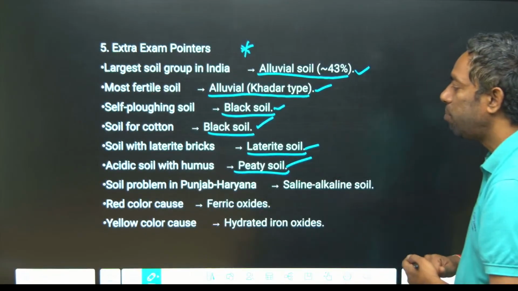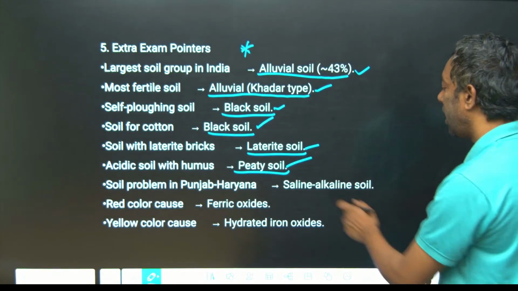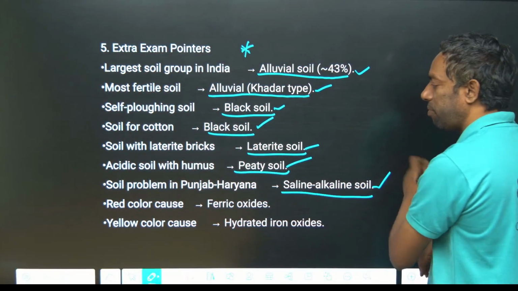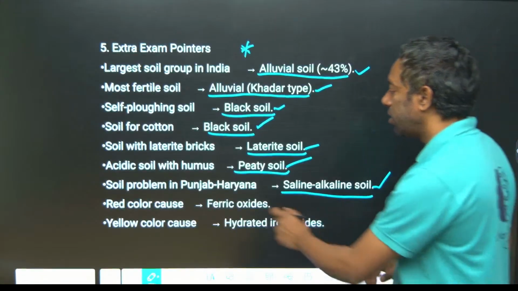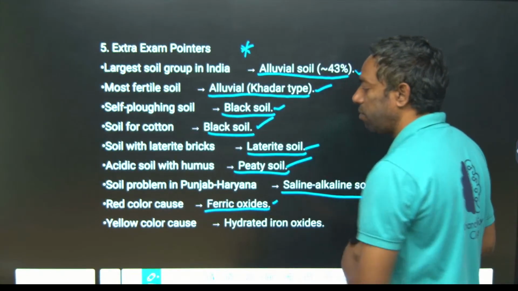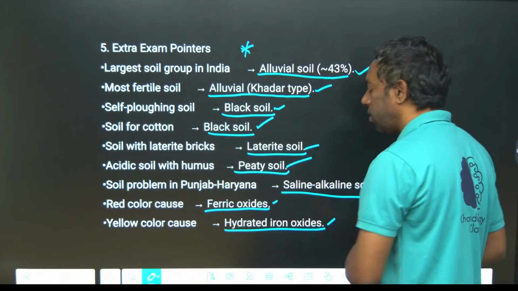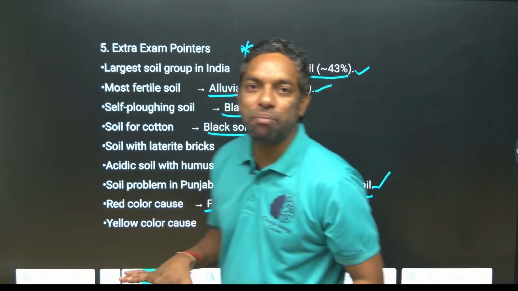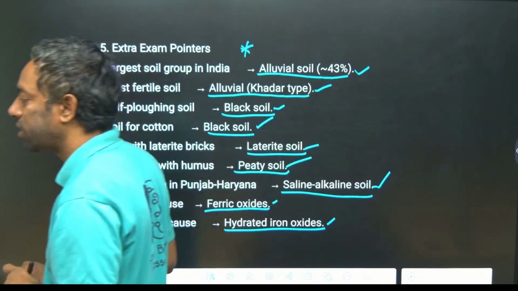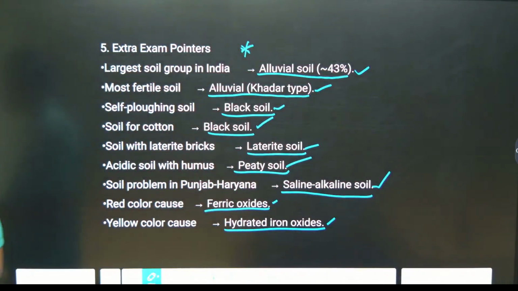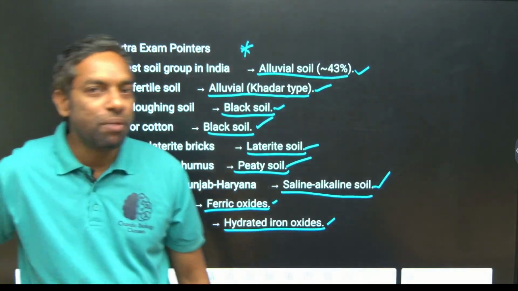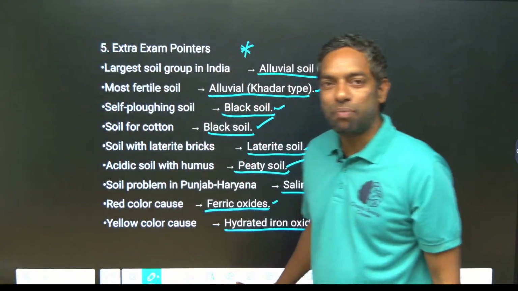The soil problem in Punjab and Haryana is saline and alkaline soil. Red color is caused by ferric oxide. Yellow color is caused by hydrated iron oxide. These are the main points from the exam point of view. Take a screenshot.